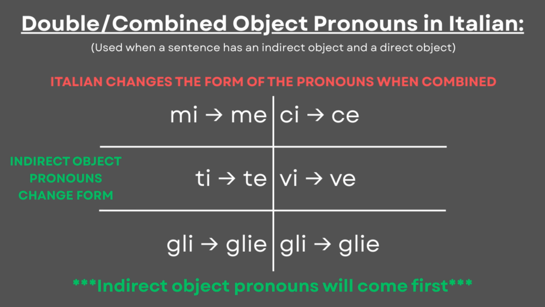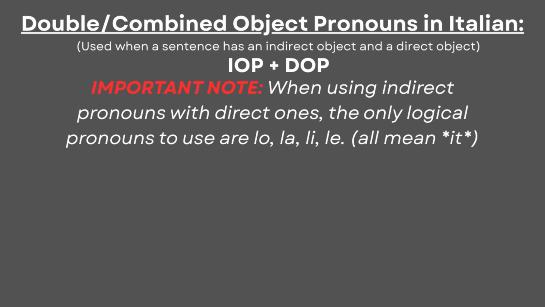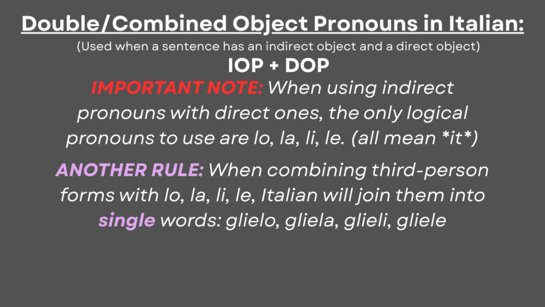Nonetheless, considering the use of this grammar, it would not make sense to repeat certain pronouns, like mi, ti, ci, and vi. As a result, when using indirect pronouns with direct ones, the only logical pronouns to use are lo, la, li, and le. However, another rule comes into play.